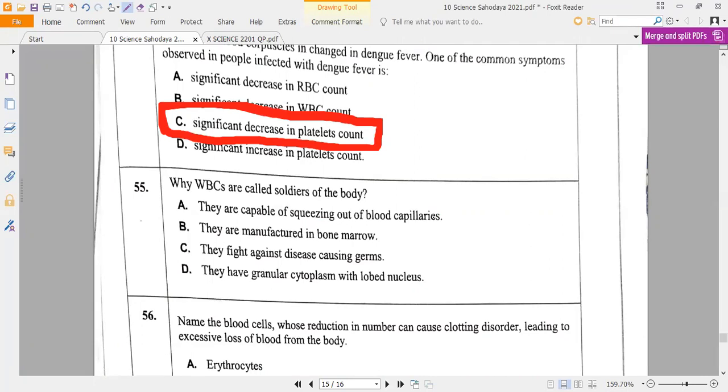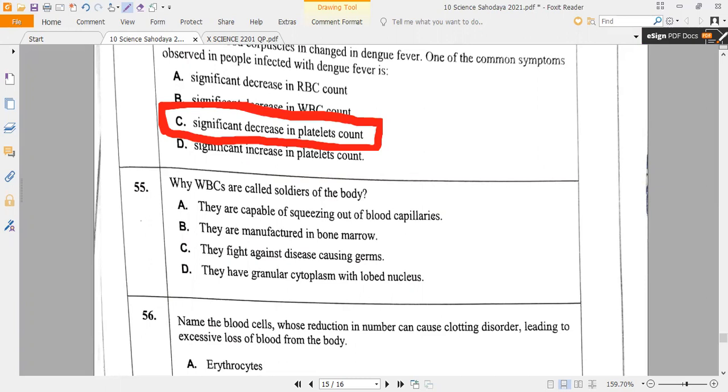Why are WBCs called the soldiers of the body? Like our Indian Army, they fight against disease-causing germs. Soldiers protect us from other countries, and in the same way, WBCs protect the body. So why are WBCs called the soldiers of the body?